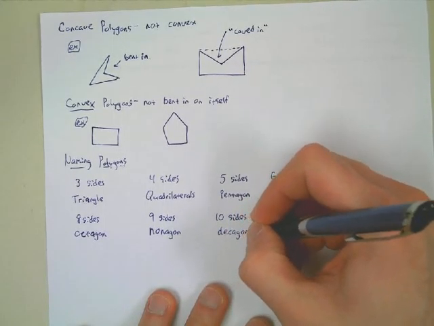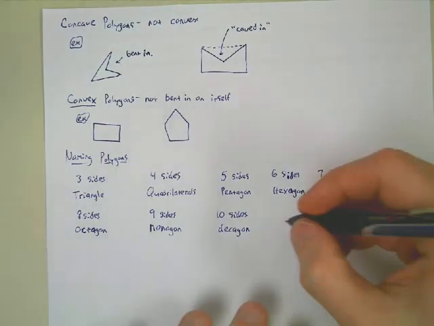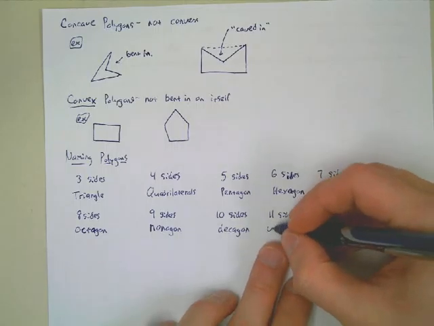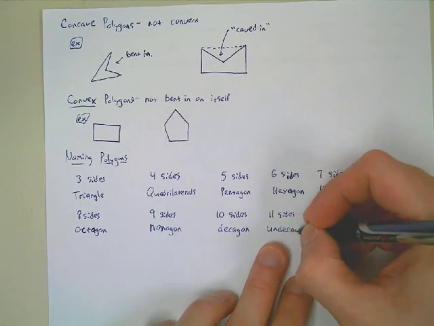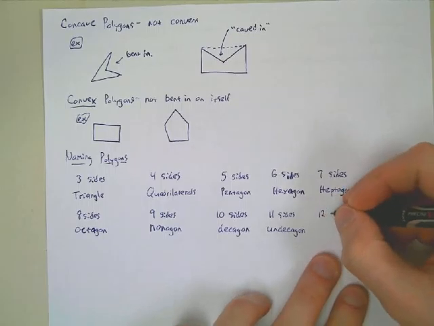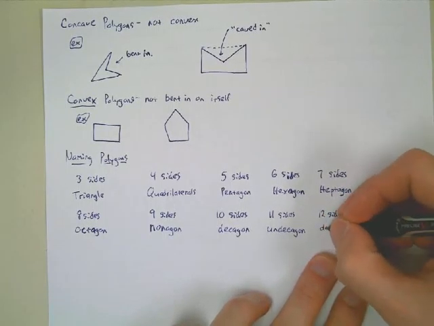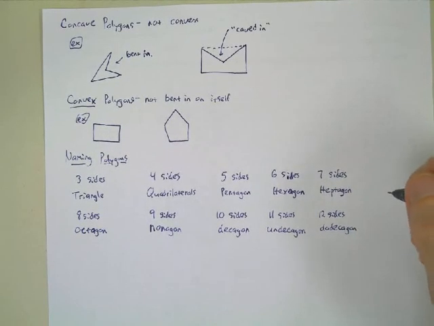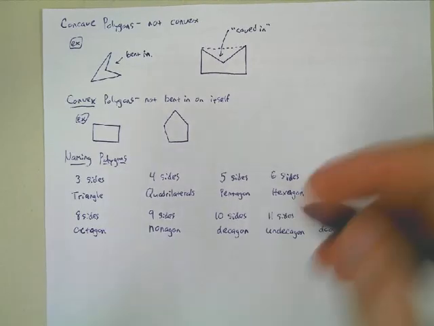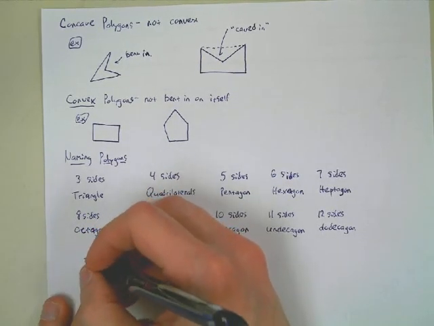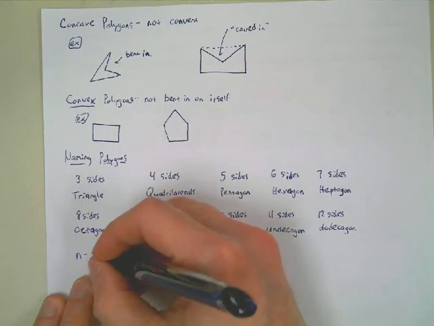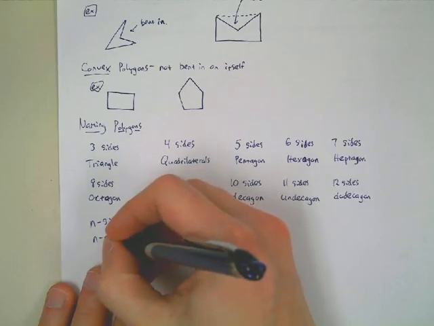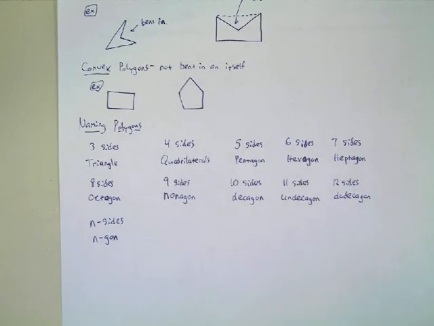There are further names. For example, if you really want to know, 11 sides is an undecagon. Okay. 12 sides is a dodecagon. We kind of stop after that. It gets a little silly. Pretty much after 10 sides, you don't need to know the name anymore. For n number of sides, for example 20 or 30 sides, we just call it an n-gon. So if I want to name a 20-sided shape, I don't come up with some new name, I just call it a 20-gon.